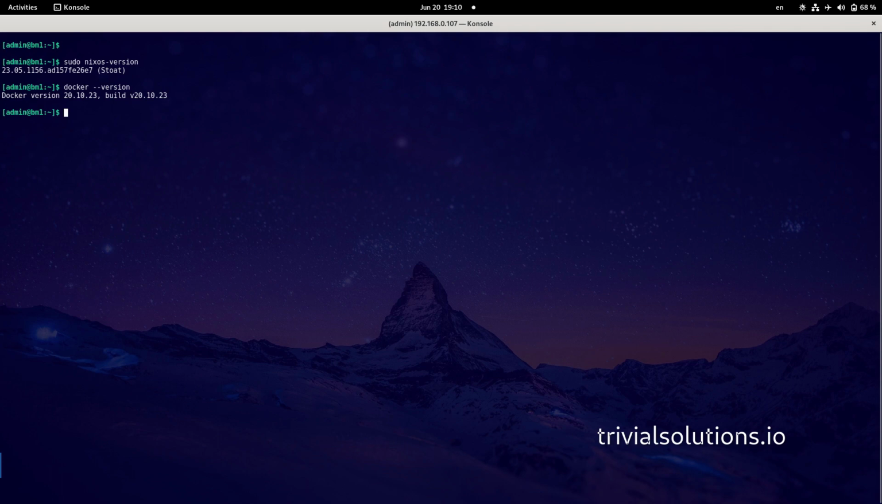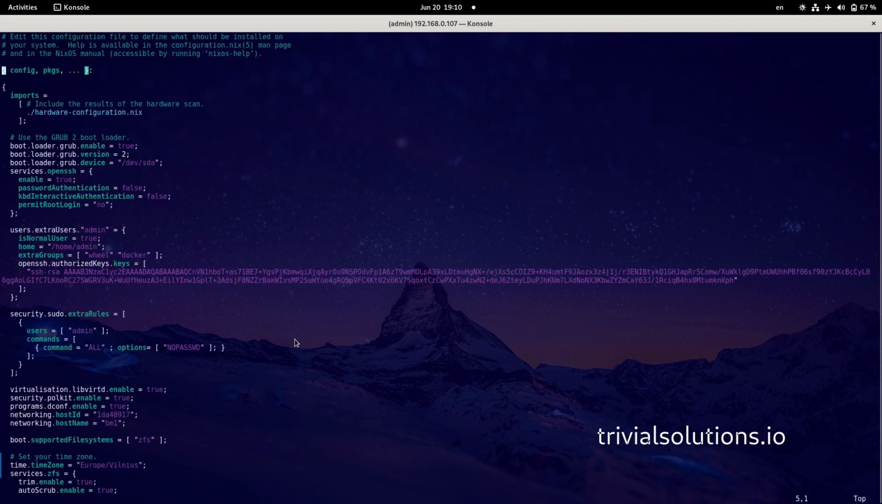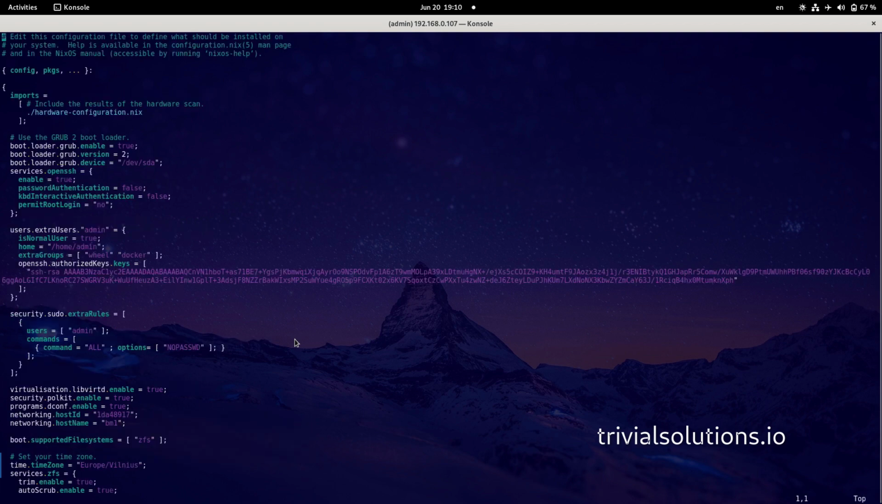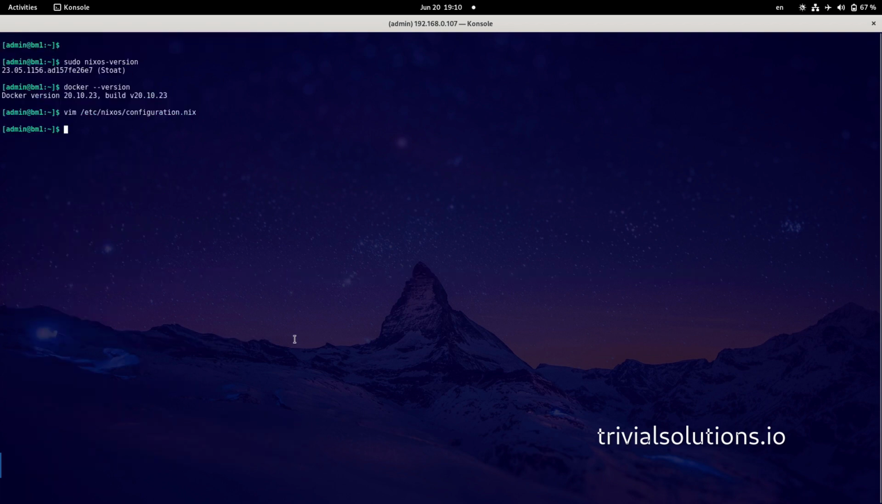All of our Nix packages in the Nix operating system, like the Nix configuration file, this itself doesn't have a version, right? It only has my packages. Where does the version come from? It comes from the NixOS channel, right? So let's see what our NixOS channel is now. It's 23.05, right? So to change the NixOS version, we just need to use a different channel, right?